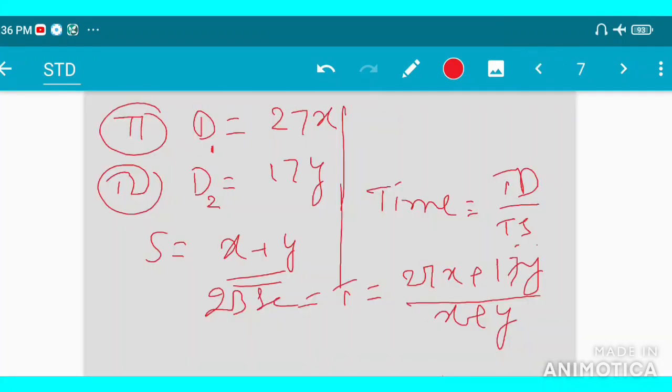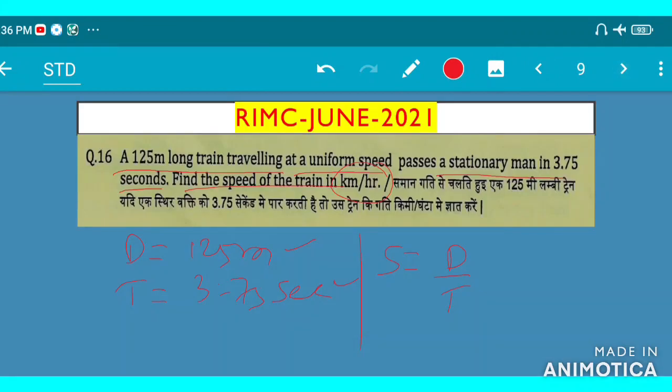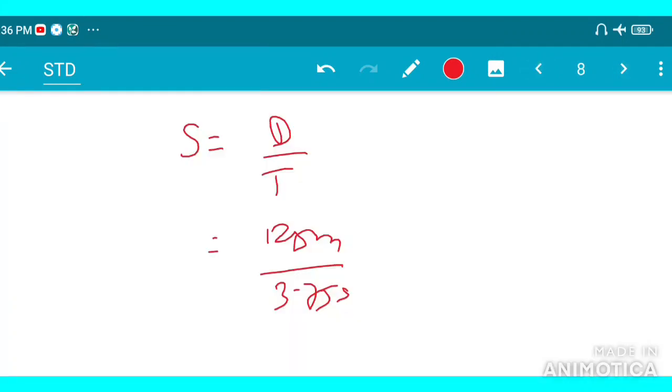This is correct, right? Yes, 3.75. Okay, this is the speed.